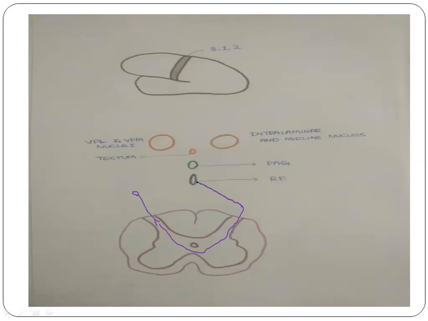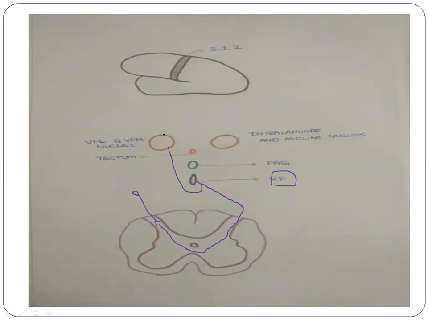Few fibers terminate in the reticular formation, and most of the fibers terminate in the thalamus, that is, the ventrobasal and the posterior nuclear group.